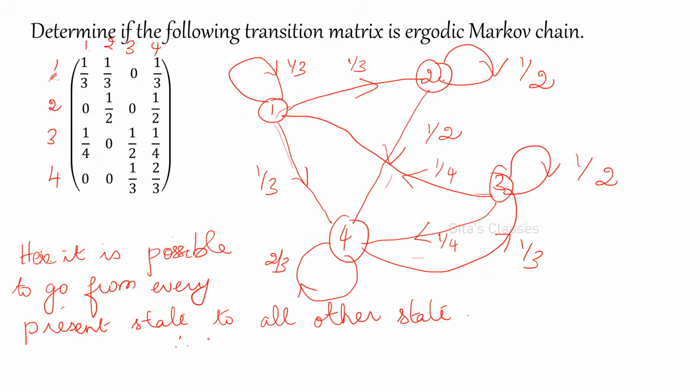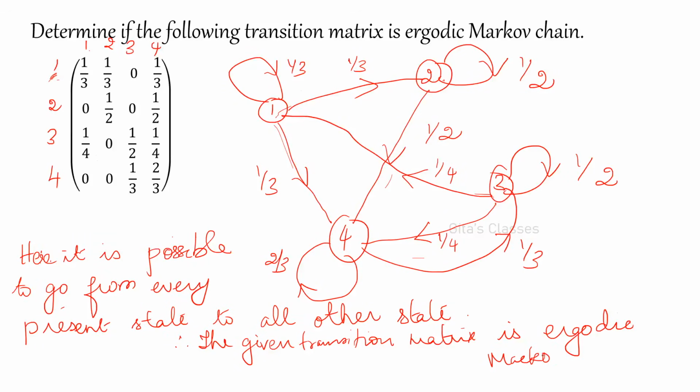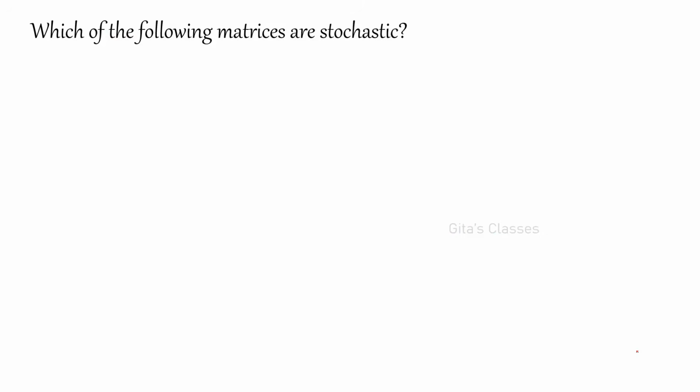Therefore, the given transition matrix is an ergodic Markov chain. Understood? I hope you understood. We'll see some more problems.